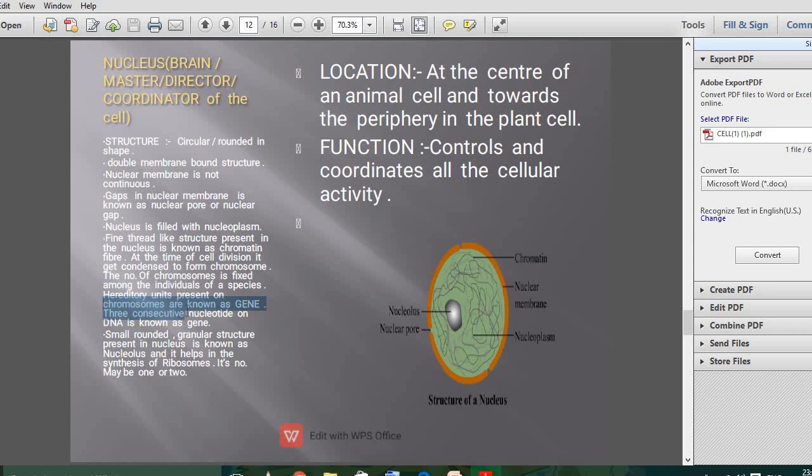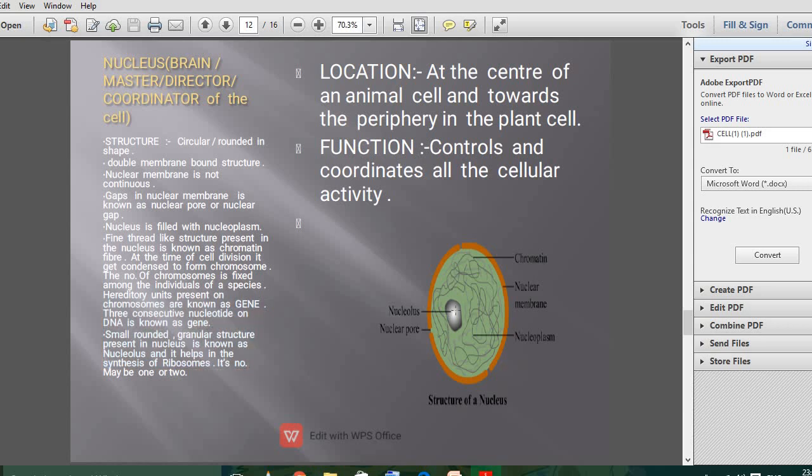The hereditary units on chromosomes are known as genes, and three consecutive nucleotide molecules on the DNA are known as one gene, and each gene is responsible for the synthesis of one protein. This concept was given by Dr. Hargobind Khurana. That is why he is known as the father of Indian genetics, for which he got the Nobel Prize too.